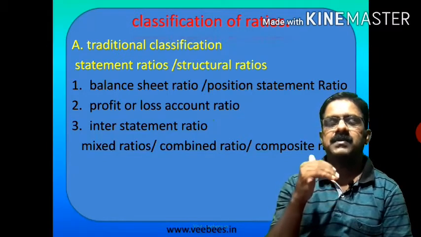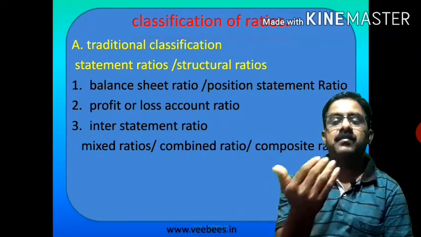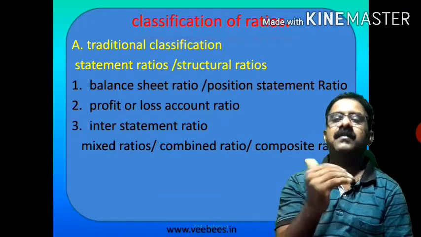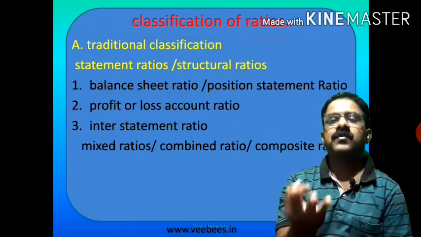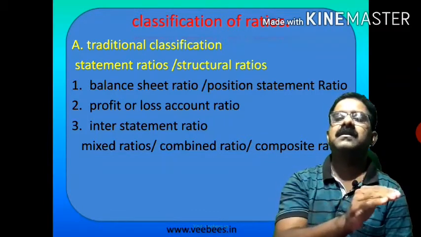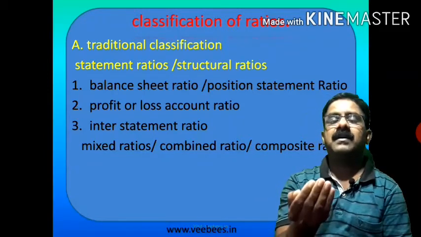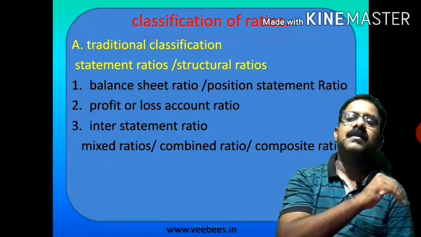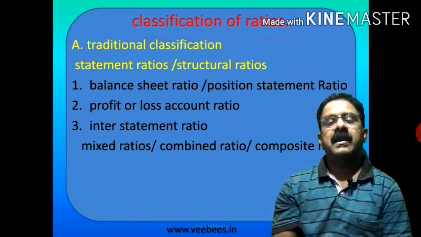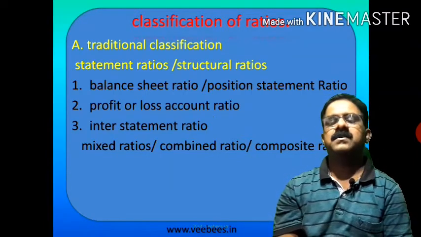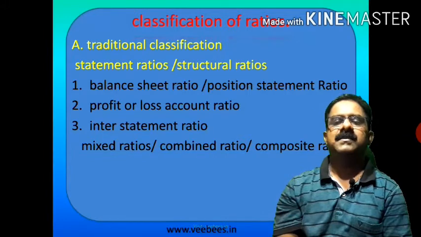Interstatement means we are using the details of both profit or loss account and balance sheet. In balance sheet ratio, we are comparing, for example, current asset and current liability. Both items are from balance sheet. In profit or loss account ratio, we are comparing sales with gross profit. Both are coming in profit or loss account. In interstatement ratio, we are taking figures of both profit or loss account and balance sheet. For example, we can compare the ratio of sales with total assets. Interstatement ratios are also called mixed ratios, combined ratios, composite ratios, etc. This is the first classification.